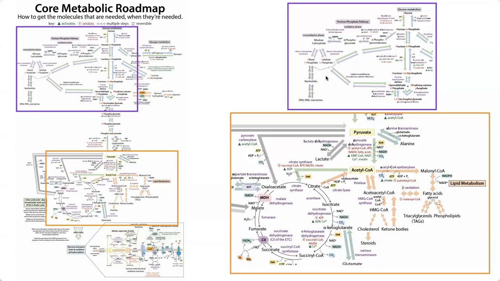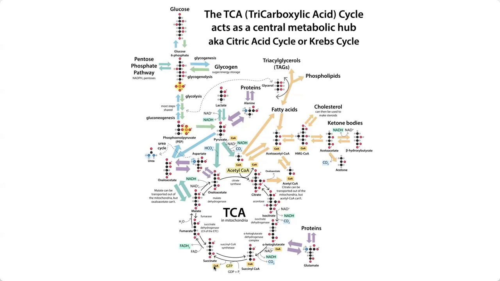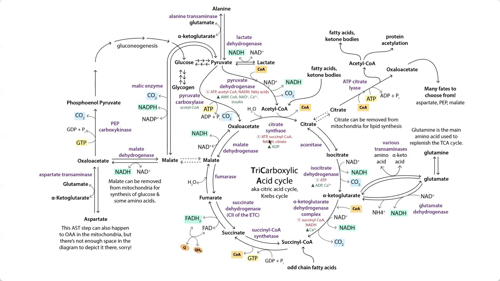I say it mostly happens in the cytoplasm of liver and fat cells. Some of it happens in the mitochondria, but mostly in the cytoplasm. Because acetyl-CoA can't get through the mitochondrial membranes, citrate and not acetyl-CoA is removed from the mitochondria to make fats. It is subsequently broken back down to acetyl-CoA by ATP-citrate lyase. So what we're looking at here, we take citrate out. We convert that to oxaloacetate using ATP-citrate lyase.